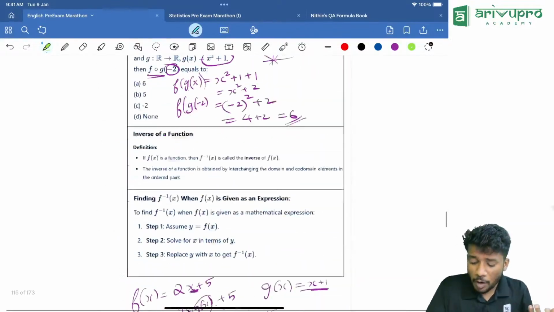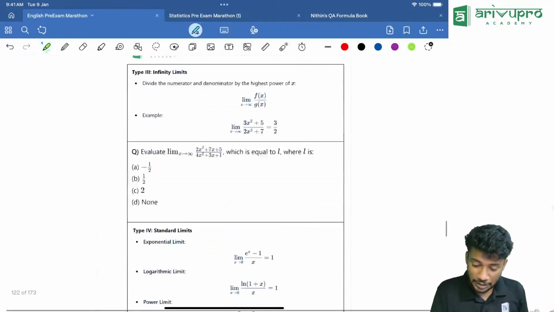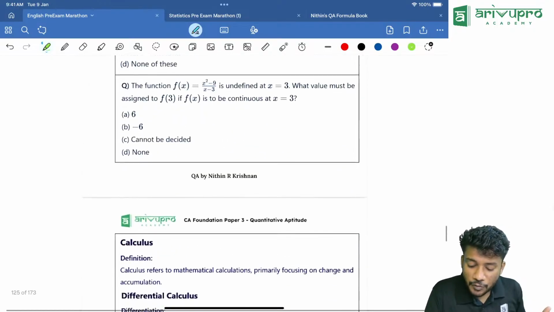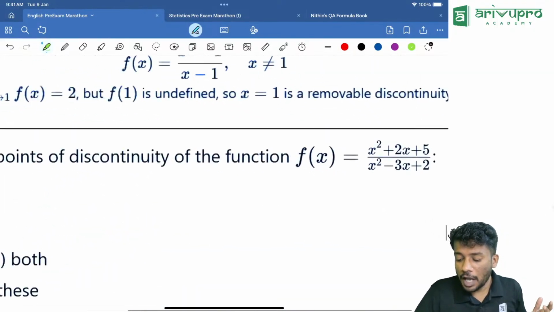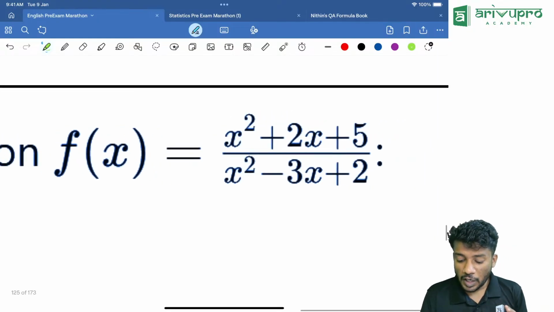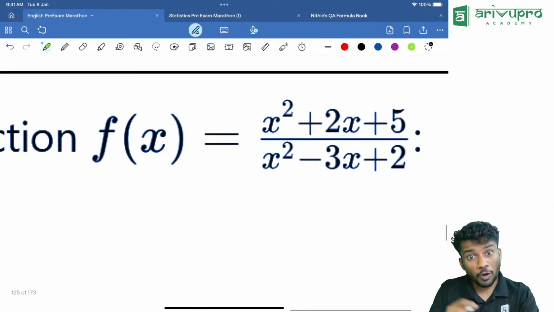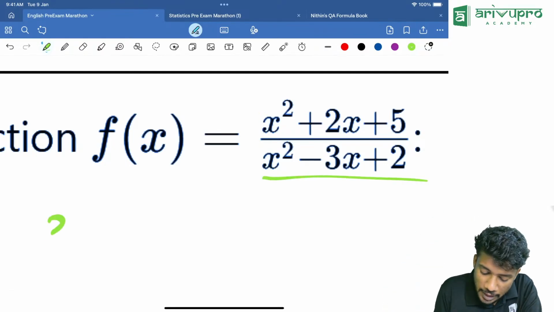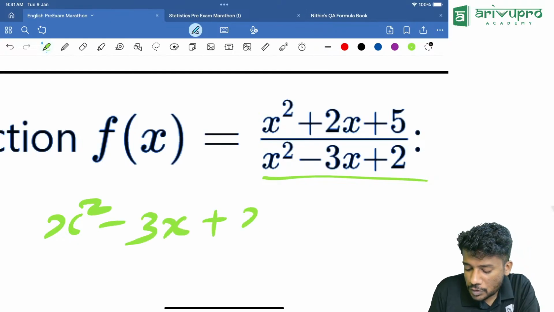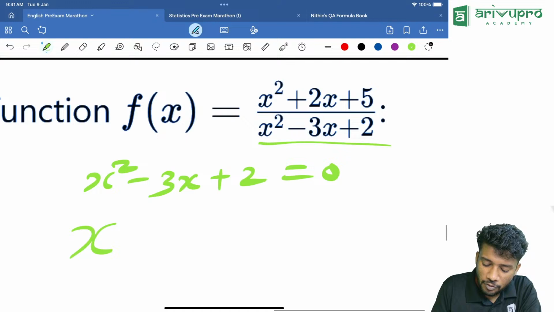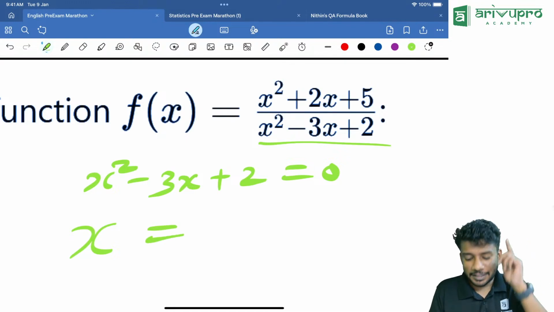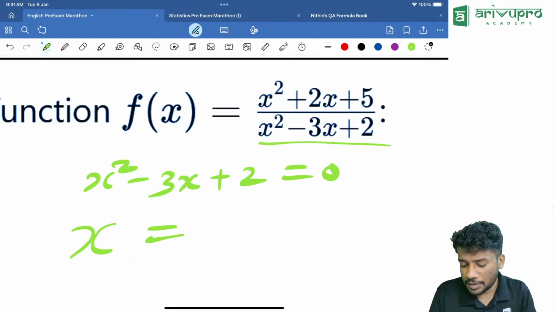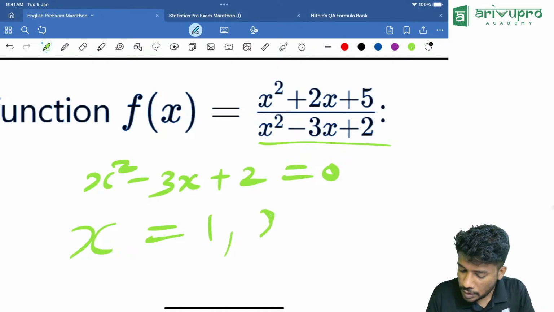Sometimes they ask you points of continuity or discontinuity. That is the only type of question which can come from the continuity part. Look people, how will you find points of discontinuity? Always take the denominator and equate it to 0. That means here the denominator x square minus 3x plus 2 is equal to 0. Then what are the possible values of x? The product is 2, then the sum is how much? 3. Which numbers will give product as 2 and sum as 3? That is 1 comma 2.